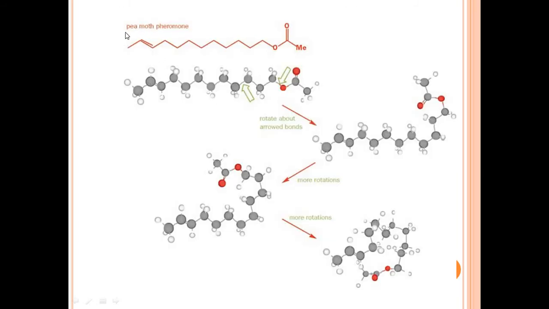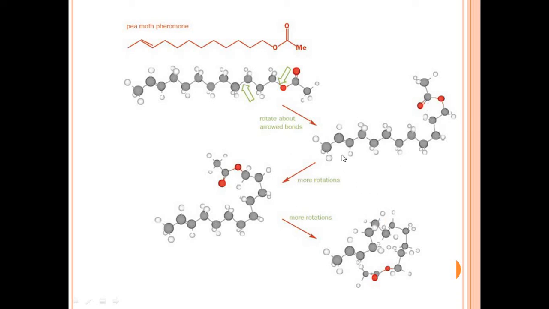So for example, the pea moth pheromone. This is one of the chemicals which is used for attracting insects. This chemical is going to attract the insects of the pea moth. This molecule is also continuously changing shape by rotating these carbon-carbon single bonds. See, the position of these arrows shows the bonds rotating. Due to the rotation of these bonds, they are going to change their shapes.